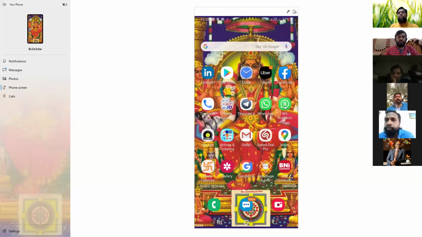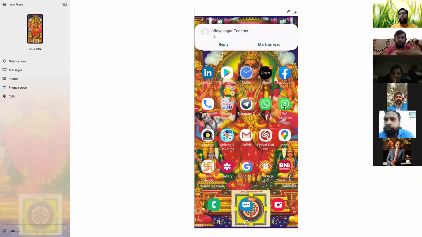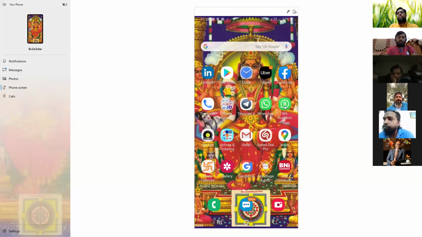WhatsApp Business. Once you download WhatsApp Business from Google Play Store, then install. Once you install it, you can give the same mobile number which you are already using in WhatsApp. All the data will be transferred to WhatsApp Business.